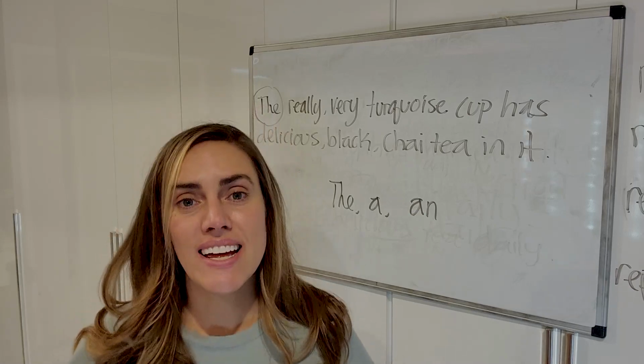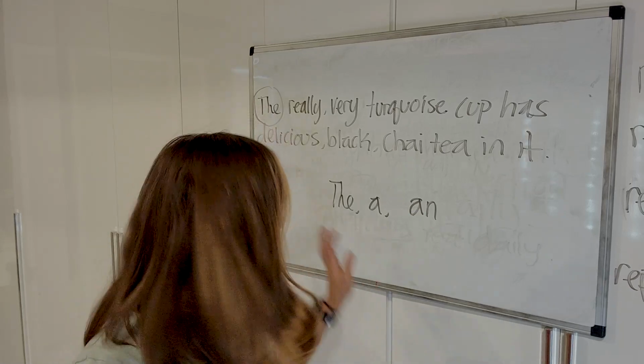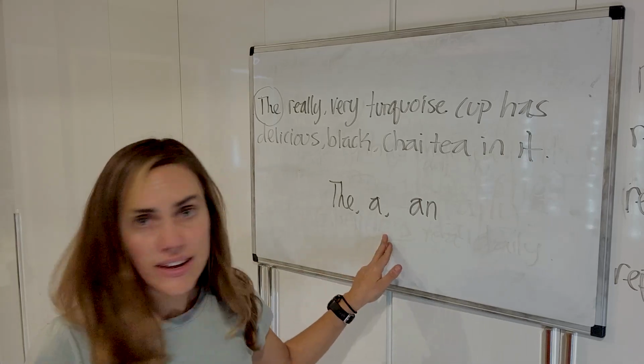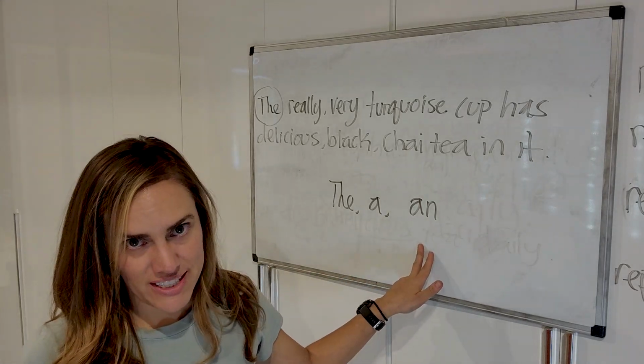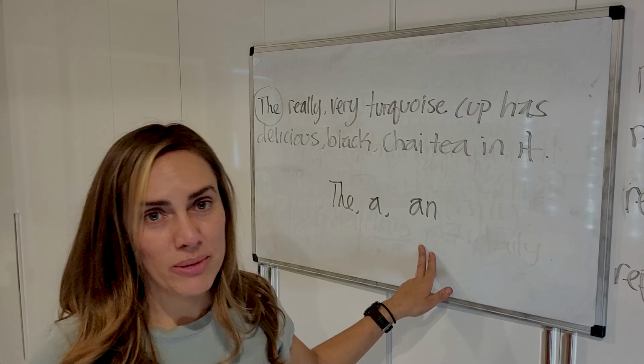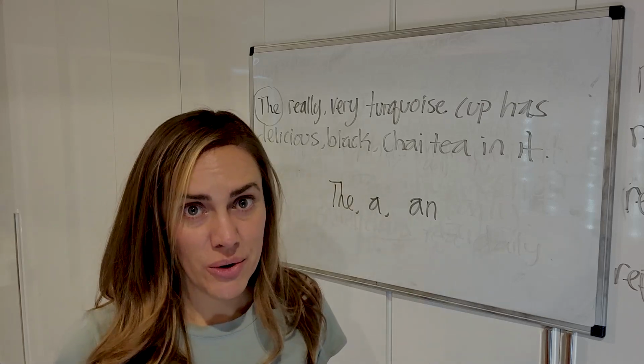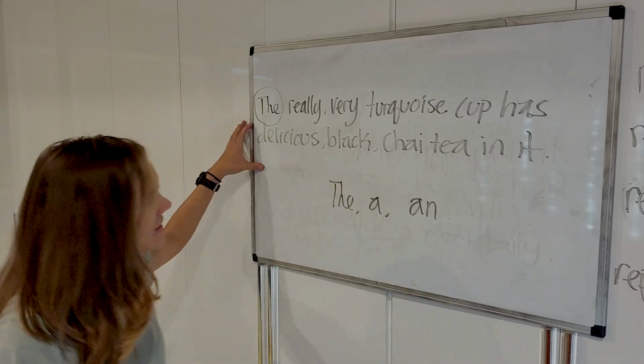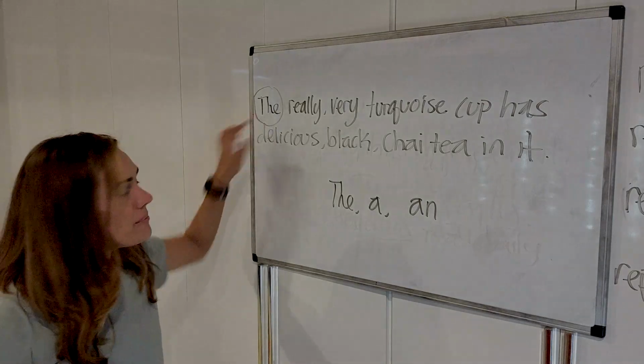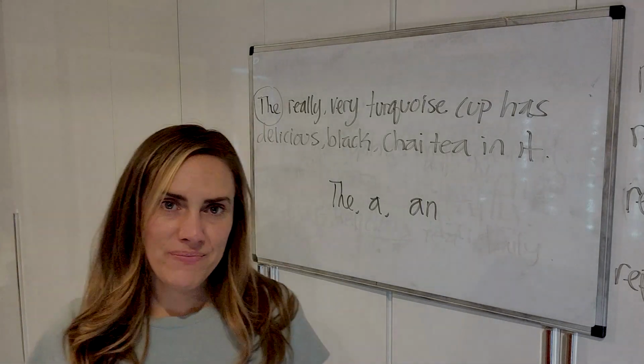I just want to say that there are 3 articles in English: the, a, and an. That's all I'm going to say right here. They're too complicated to say more about in this video. But as you can see in this sentence, we do have an article, the. And articles usually come before a noun.